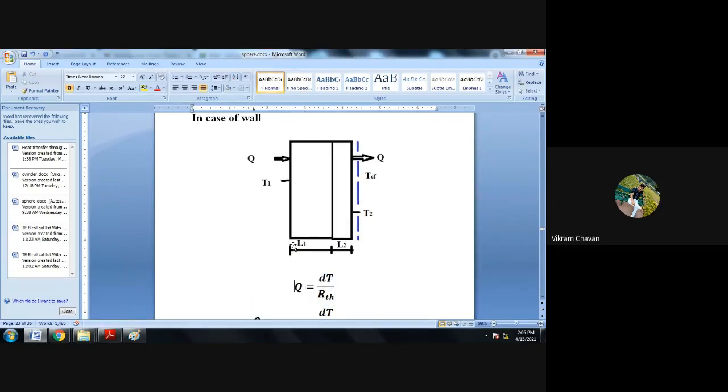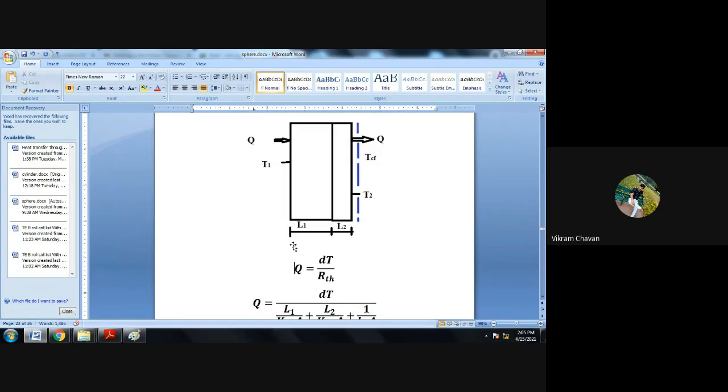Have you drawn the diagram? After drawing the diagram, you can write this general formula as Q equal to dT divided by RTH.